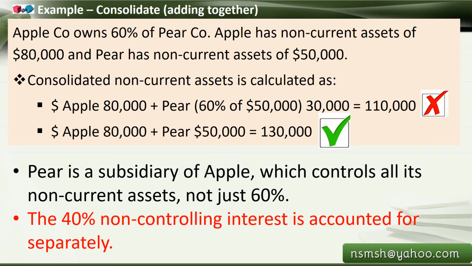Naturally, we know that because Pear is a subsidiary of Apple, Apple is controlling all its non-current assets, not just 60%. Therefore, the non-current assets worth 80,000 of Apple plus the Pear company's 50,000, a total of $130,000, has to be mentioned as one in the consolidated statement. The 40% non-controlling interest is accounted for separately in the equity portion, that as we saw in the beginning, we will see it separately.